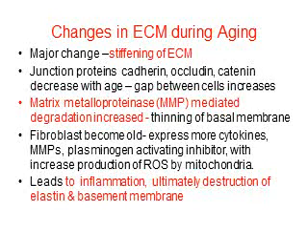Fibroblasts become old and express more cytokines, MMPs, and plasminogen activator inhibitor, with increased production of ROS, that is reactive oxygen species, by the mitochondria. So this leads to inflammation, ultimately destruction of elastin and the basement membrane. So during aging there will be stiffening of the extracellular matrix.